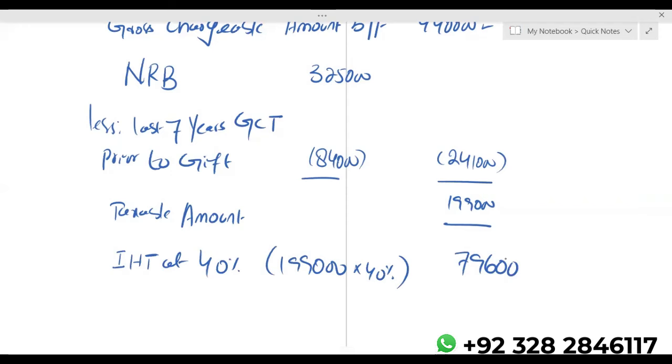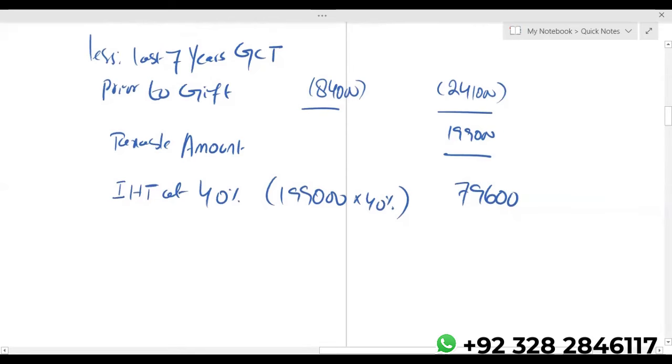Next point, if the donor dies after 3 years of making the gift, then you will get taper relief. And the table of taper relief will be given to you in the exam. Less taper relief. The date of the gift is 10th June 2019 and the donor died on 14 September 2024.